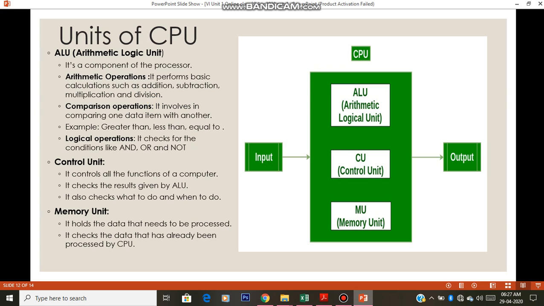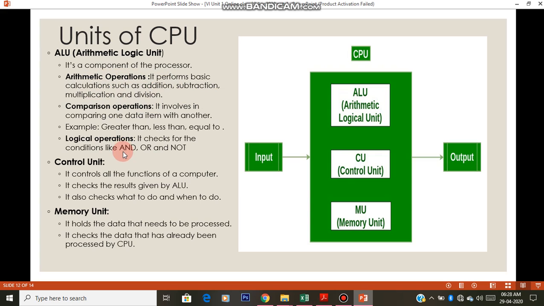When it needs to convert actual text, it can be a letter, any text, like the alphabets A B C D. If you type A, the processor converts that letter A into binary digits, into zeros and ones. Binary digits are nothing but 0 or 1. So everything the CPU has to convert into zeros and ones. When converting your input to zeros and ones, it requires some basic mathematical operations. That is done by the ALU.